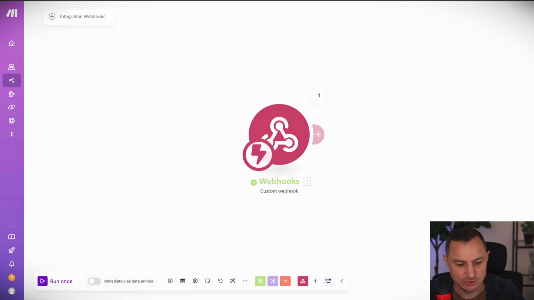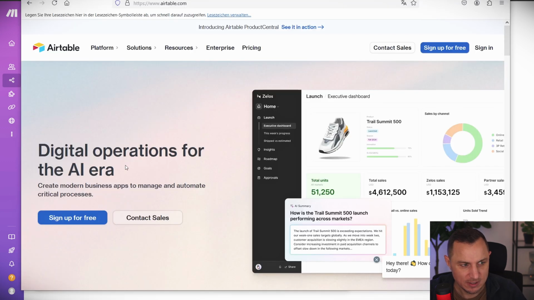Airtable is the database that we're going to use. So let me show you what I mean. It's this website here. You will need to register on airtable.com.